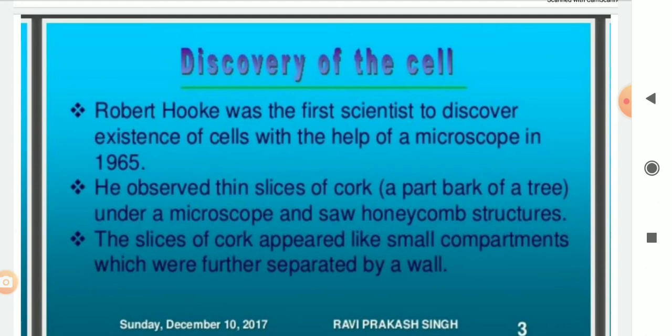The first scientist to discover the existence of cells with the help of a microscope was Robert Hooke. He looked at a thin slice of cork under the microscope and saw that it was made up of many small box-like structures, and these small boxes were given the word cell, from the Greek language. Cell means empty compartment or box. What Hooke actually observed were dead cells in the cork.